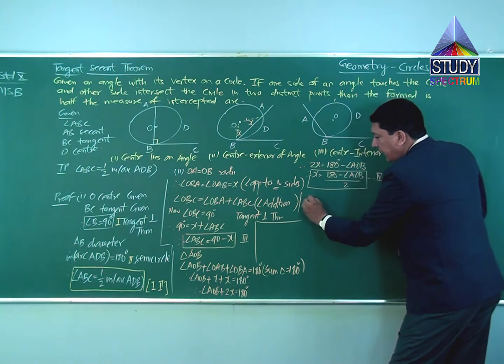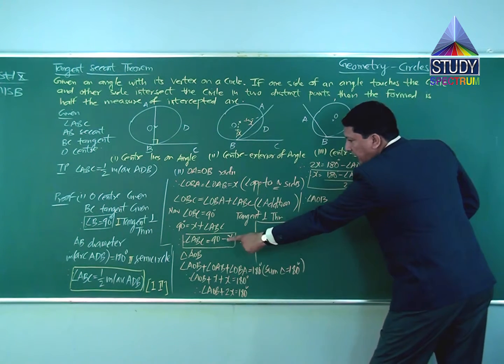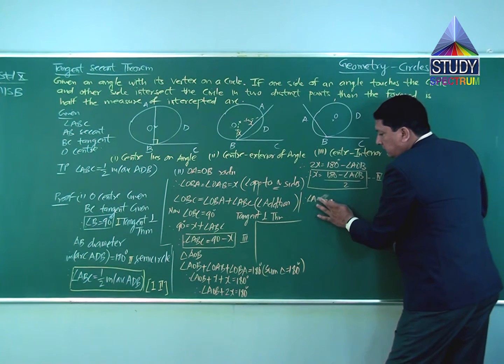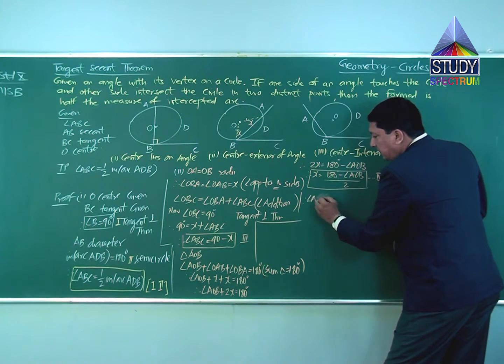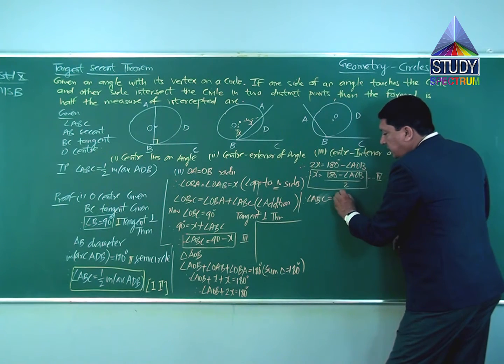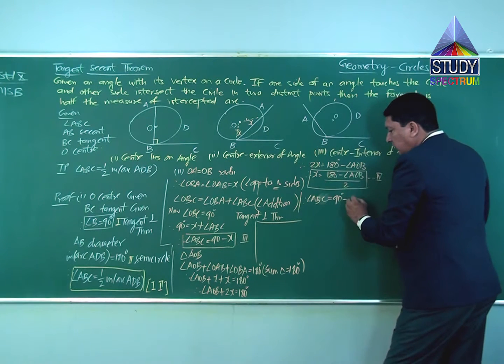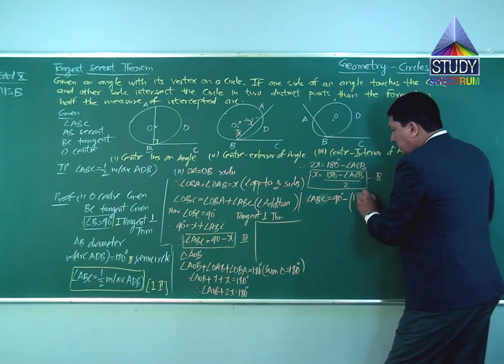third equation, angle ABC is equal to 90 degrees minus, now instead of this X I am writing this value, that is 180 minus angle AOB upon 2.